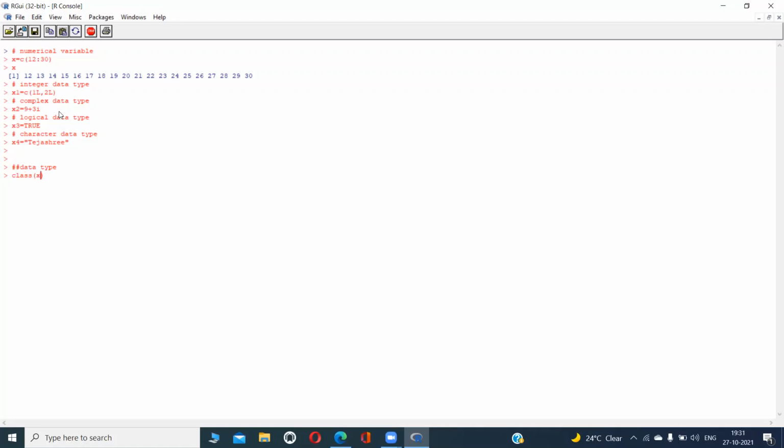I'll write class(x). It's an integer. Then class(x1), again integer. Then class(x2), complex. Then class of x3, I'll get logical, and class of x4, character.